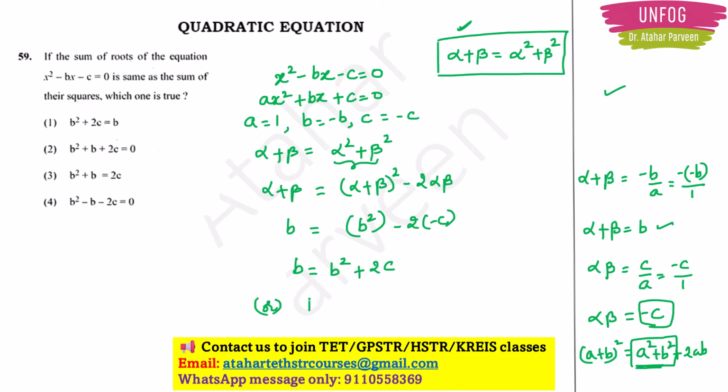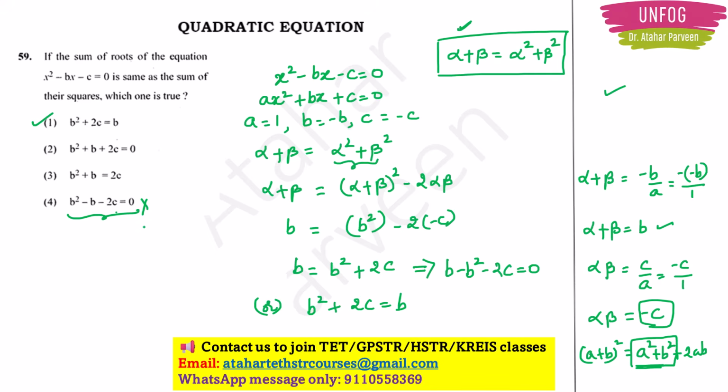Or I can also write it like this, right? b square plus 2c is equal to b. So option 1 will be the correct answer here. Okay, you have to be careful. See, this one looks the same, but it is not the same. If I put all this on one side, I will get b minus b square minus 2c is equal to 0. That equation is not the same. So this is the wrong answer. Option 1 will be the correct answer here.